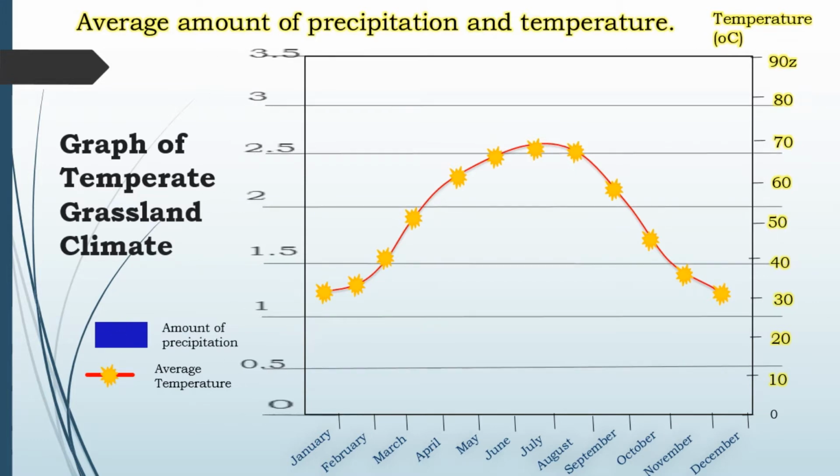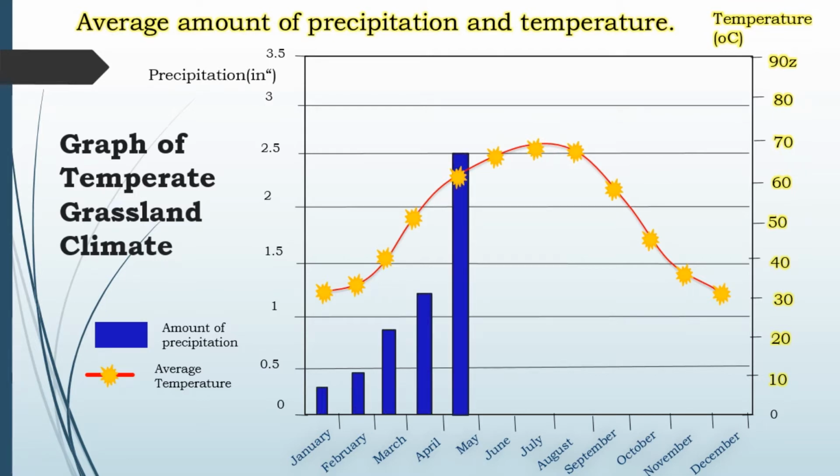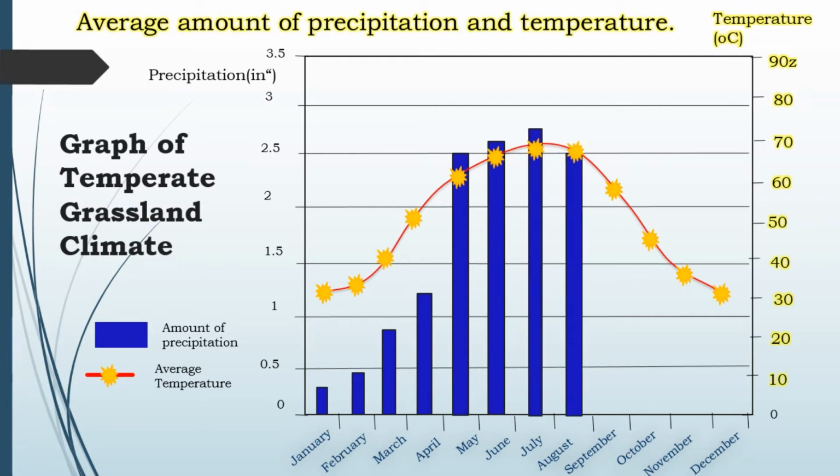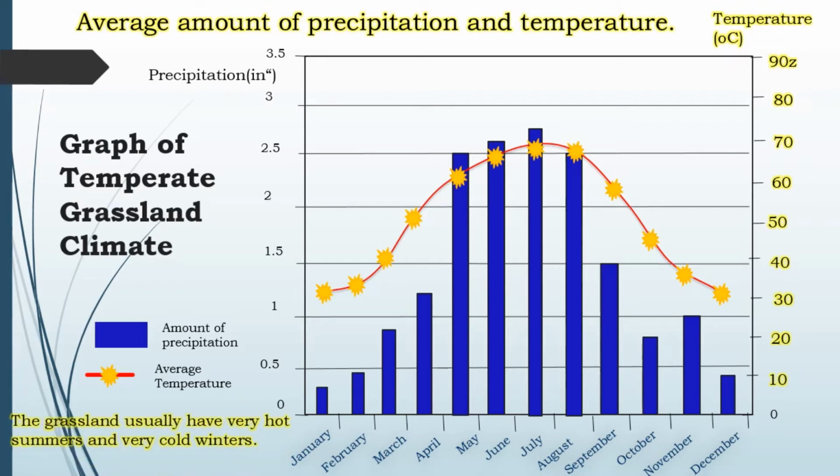Late spring and early summer precipitation usually occurs. The climate for these grasslands is basically dry. It is rare to rain more than 100 centimeters a year. That brings seasonal droughts.